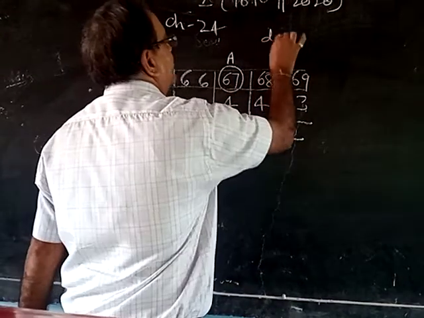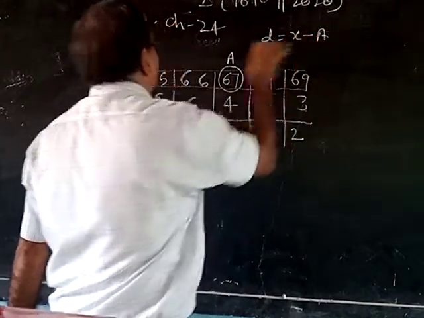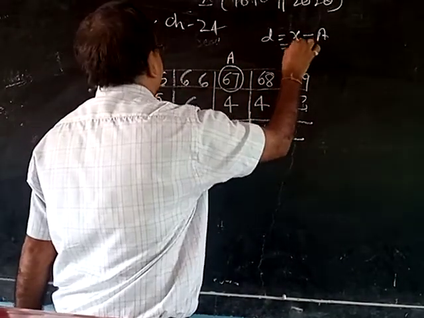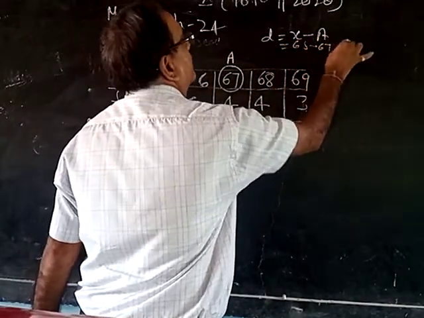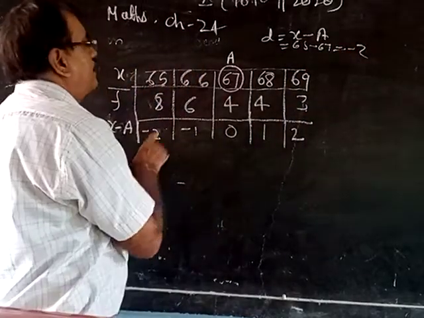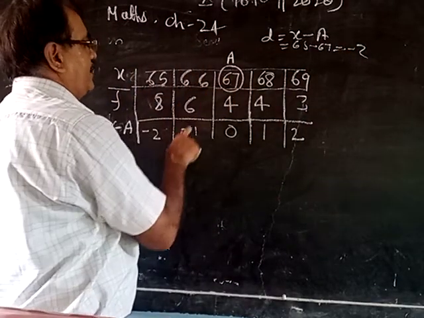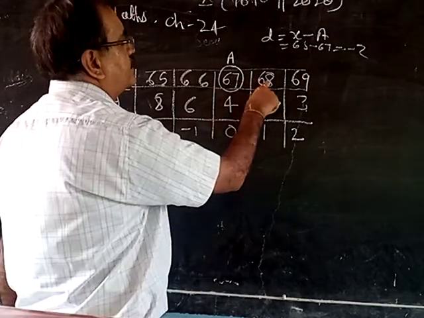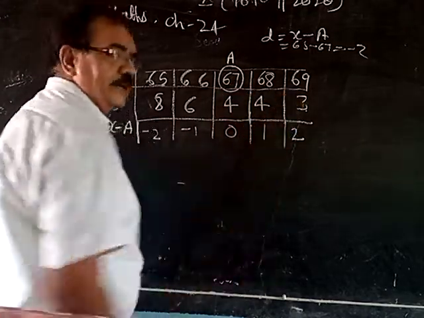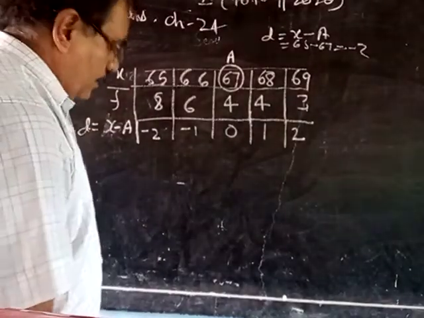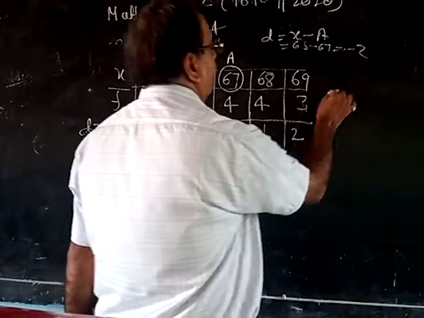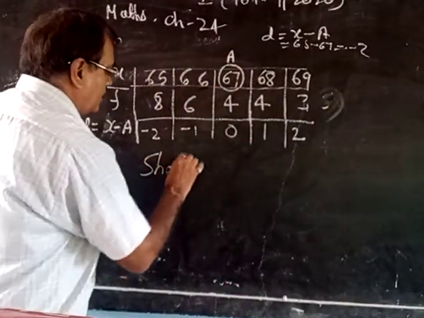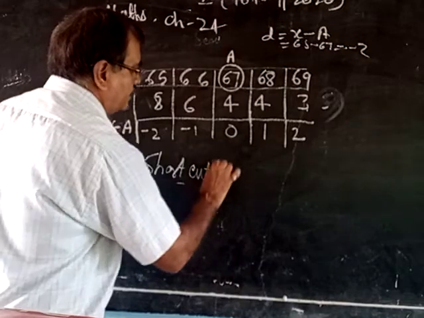D means X minus A. First X is 65, A is 67, 65 minus 67 is minus 2 here. 66 minus 67 is minus 1. 67 minus 67 is 0. 68 minus 67 is 1. Okay? So after that, the shortcut method.